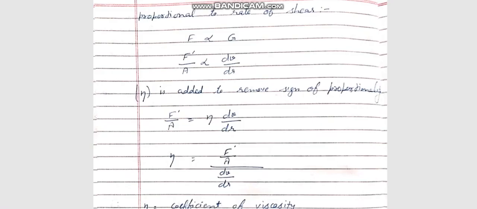So eta has been added to remove the sign of proportionality.